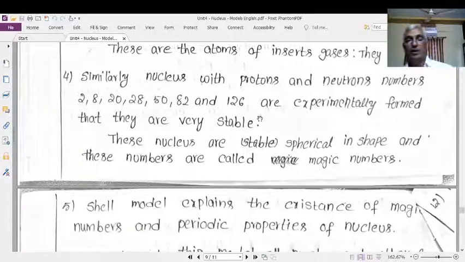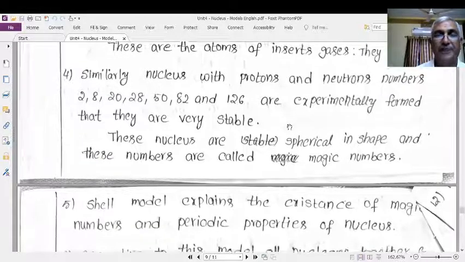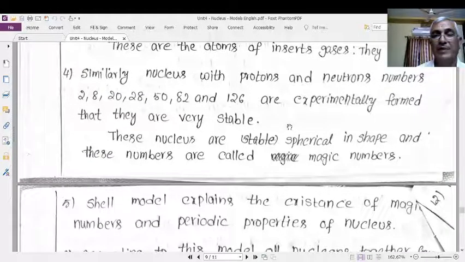Magic numbers is a very important short note. Therefore, the viewers are requested to note down some points which come from my lecture, even though they are not shown here. What are magic numbers? Nuclei with proton number or nucleon number 2, 8, 20, 28, 50, 82 and 126 are known as magic number nuclei. Why?